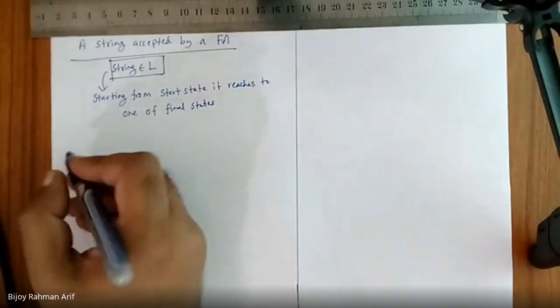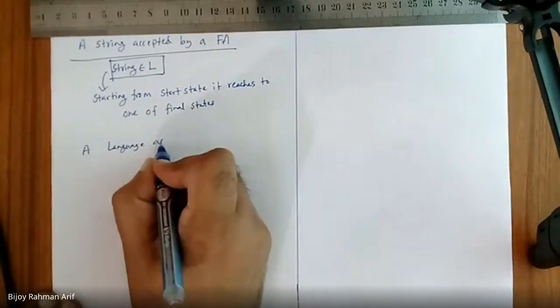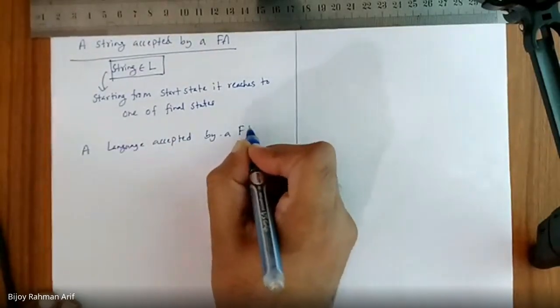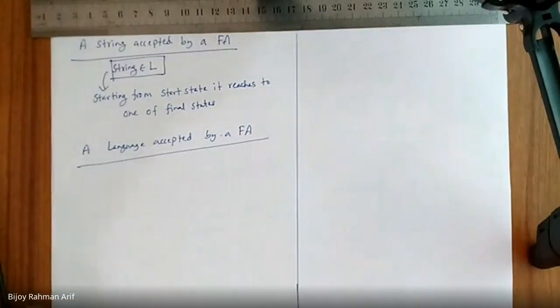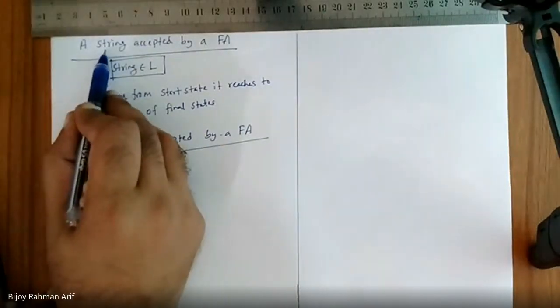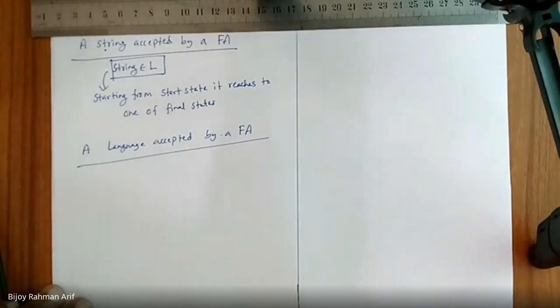On the other hand, a language accepted by a finite automata. What is the meaning of this? This is a string, a single string, starting from the start state. But a language accepted by a finite automata, how can you define that one in finite automata terms?